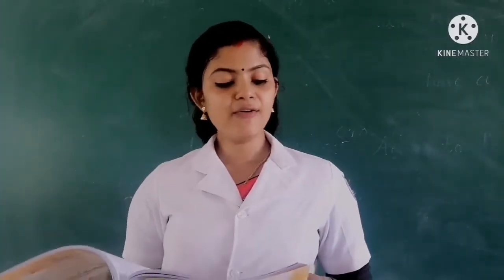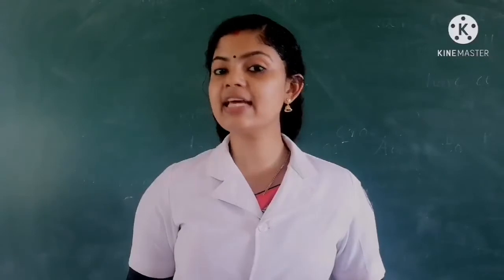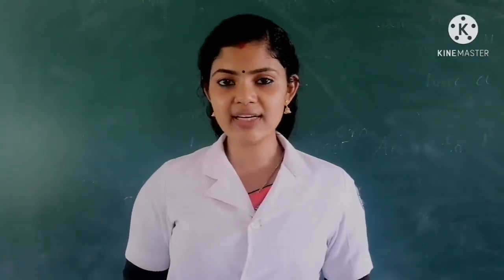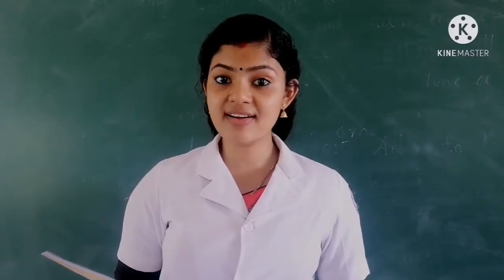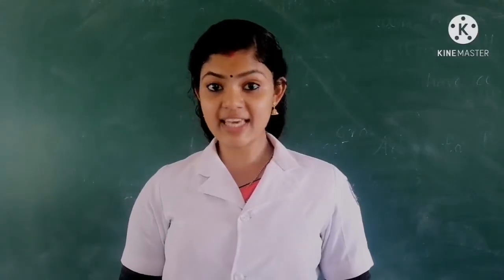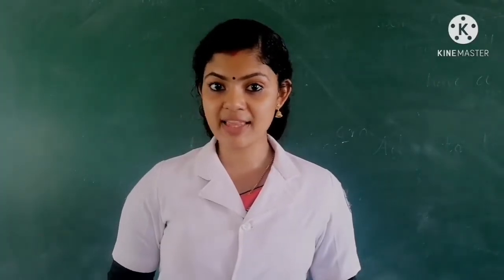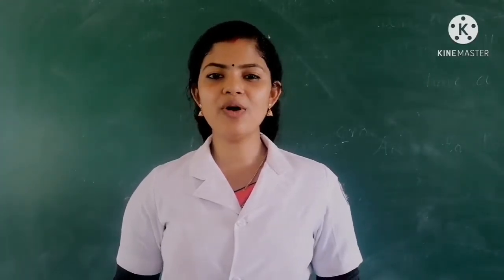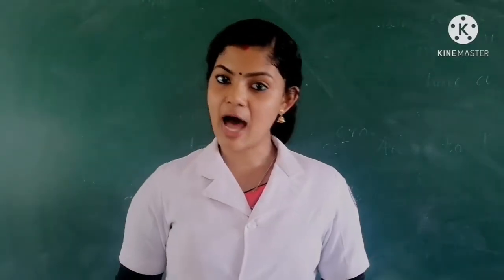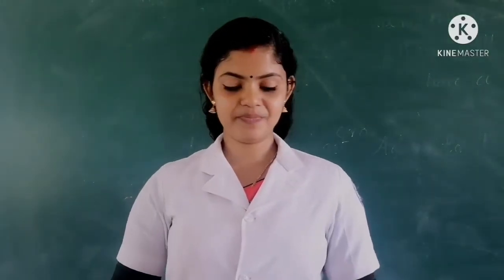Children, let's discuss the Think and Answer session, page number 70. Why is Ammu surprised to see Shankar? How does he come there? Yes, Ammu was surprised because she doesn't own a pet kitten. When her friends told her that they have seen her Shankar in the garden, she was surprised. And how does Shankar come there? Yes, it is Ammu's father, Ammu's Achan, who bought that new pet kitten for Ammu as a surprise.